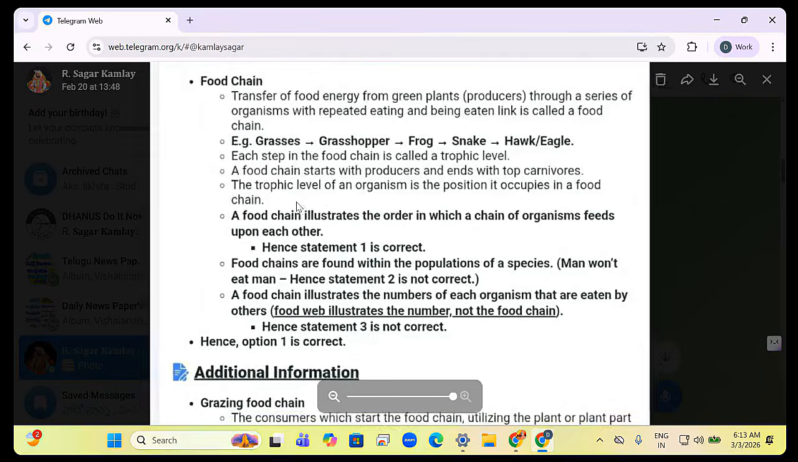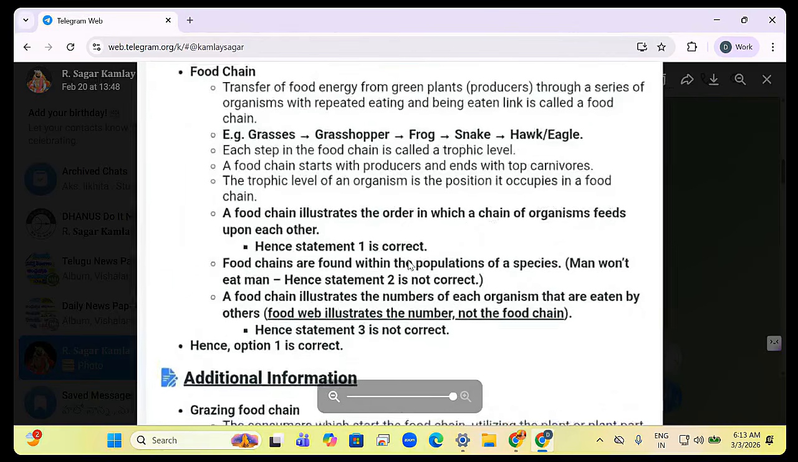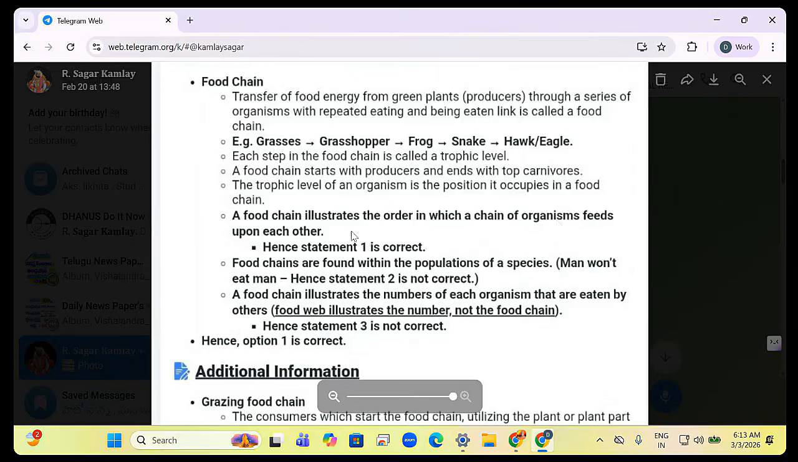The trophic level of an organism is the position it occupies in the food chain. A food chain illustrates the order in which chain of organisms feeds, hence one is correct. Food chains are found within the species of population. Man won't eat man. This is the example. It is among the species. So here it should be "among".